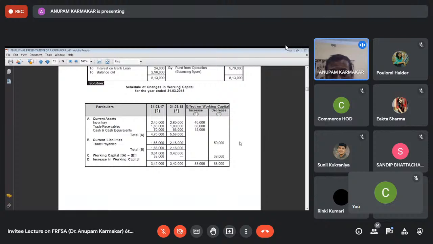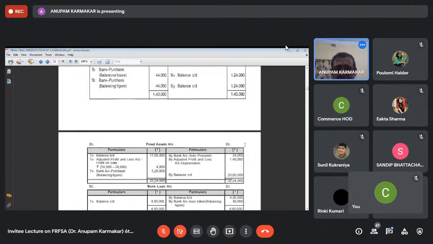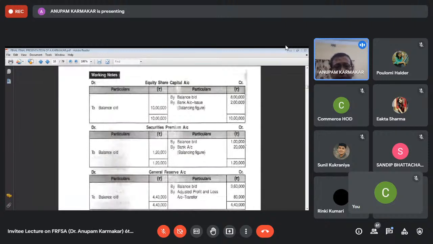And the individual item-wise increase or decrease in working capital is also shown. That is also been carried. Okay, this is for all of you to know how to prepare the working capital statement. Now, in the second step, we have to analyze the non-current assets and non-current liabilities. See that equity share capital.